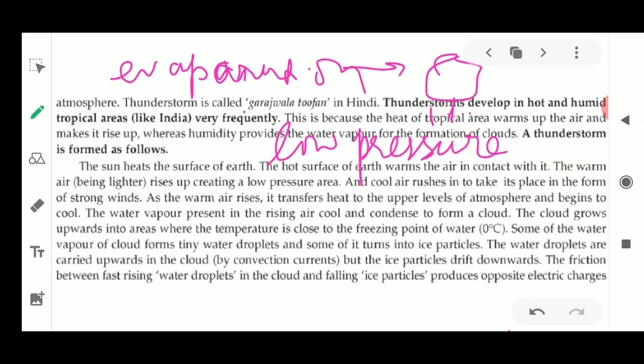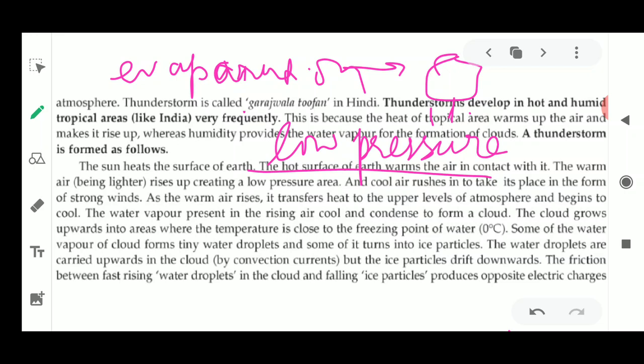Now why is this low pressure very important to us? We have understood that whenever the air is heated up, it moves upwards, creating a space in the place from where it has evaporated. Once this space is generated, the fast moving cold air is going to fill that particular place. So the speed is going to be decided by this difference in pressure. The lower the pressure, the more high pressure winds are going to fill that place.